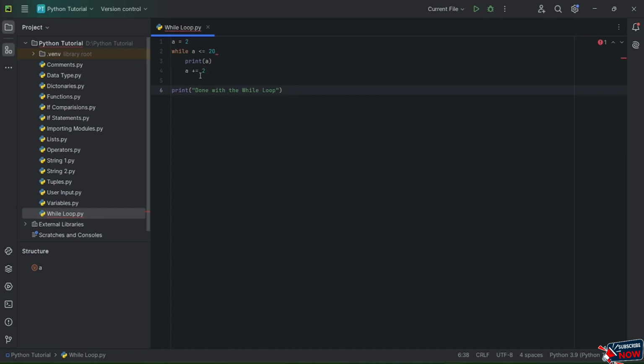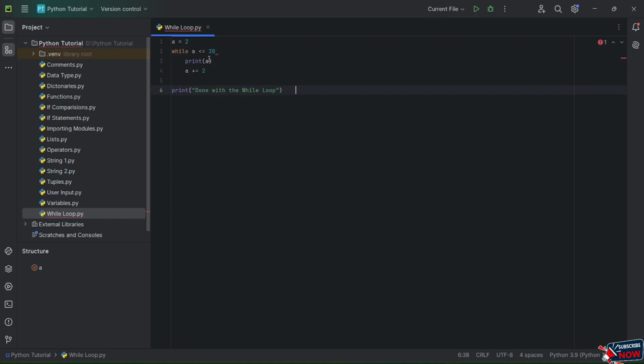But then it will come under here, and after each statement, let's say over here as it has printed 2, 2 plus 2 will become 4. Afterwards, once this is done, it will again come to the first line of the while loop, and it will see whether the statement is true or false. It will see that the value of a is 4, so it will check whether 4 is less than or equal to 20. So it will repeat the same process till the time the statement turns false.